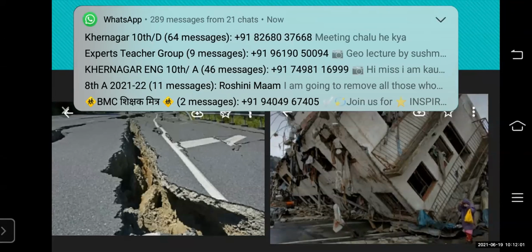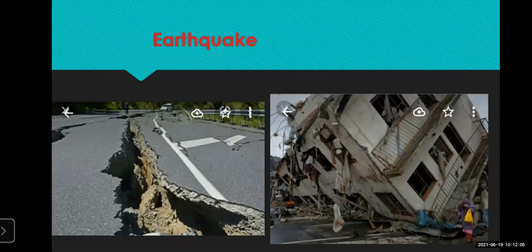Now, why does this earthquake occur? Just now you have seen the diagram of the interior of the earth. In that, we have learned last year, in the 8th standard, how the waves are responsible for shaking of the tectonic plates.